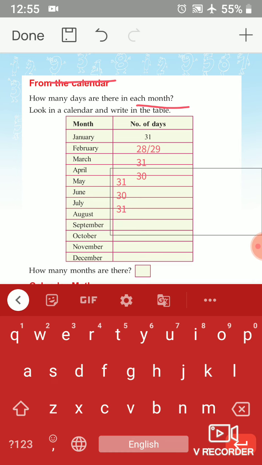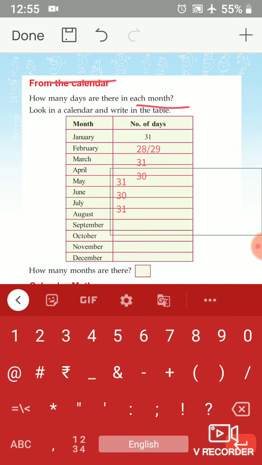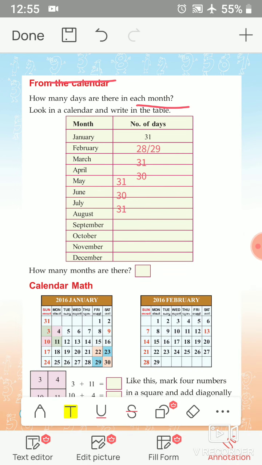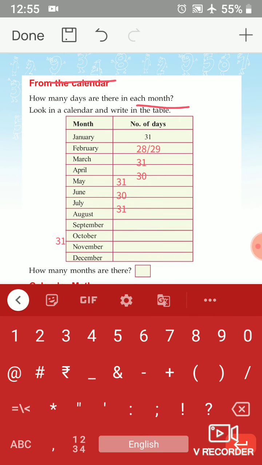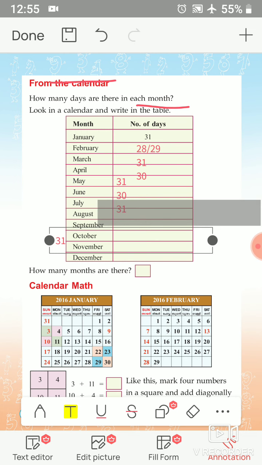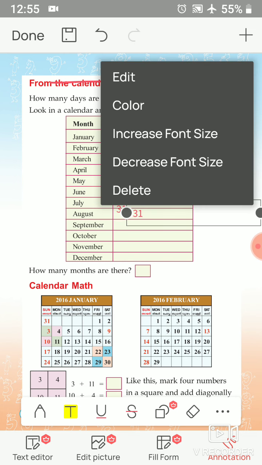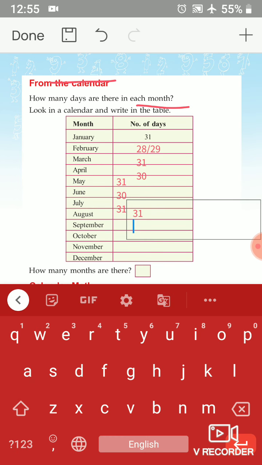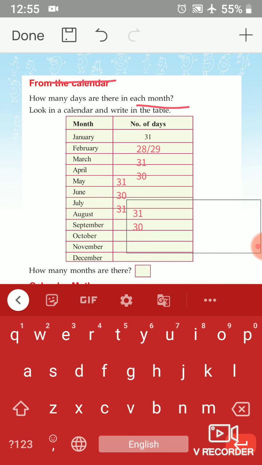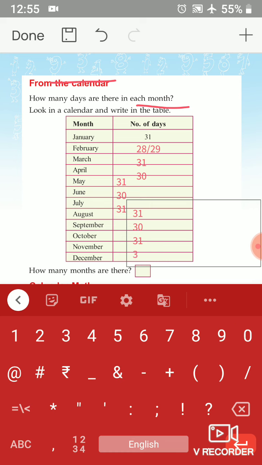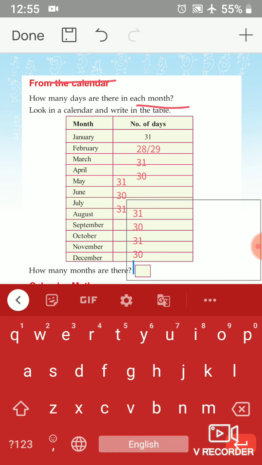Then August month, yes, 31 days. Okay, then next September month 30 days. Then October 31. Then November 30 days. Then in December month 31 days.